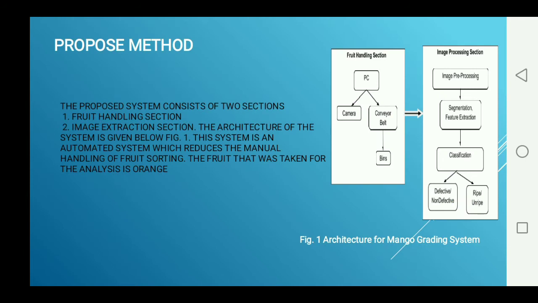Proposed method. The proposed system consists of two sections. The first one is the fruit handling section, and the second one is the image processing section. The architecture of the system is given below in Figure 1. The system is an automatic system which reduces the manual handling of sorting the fruit that was taken for the analysis.